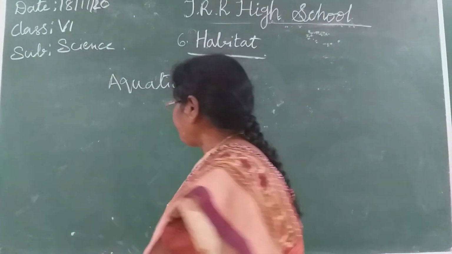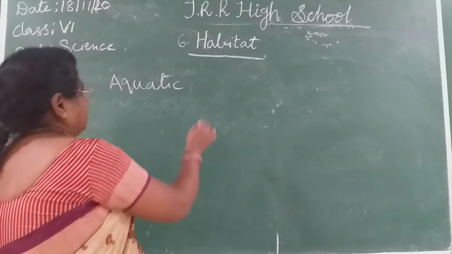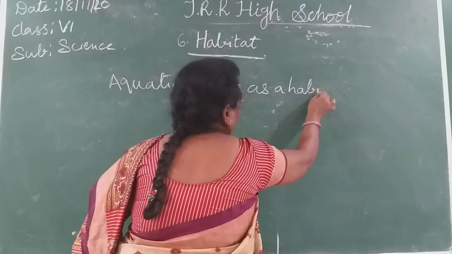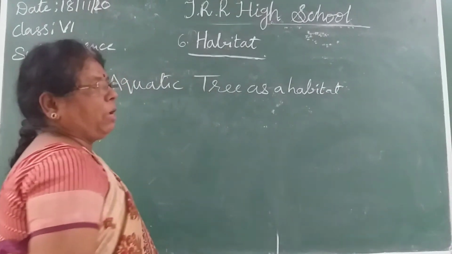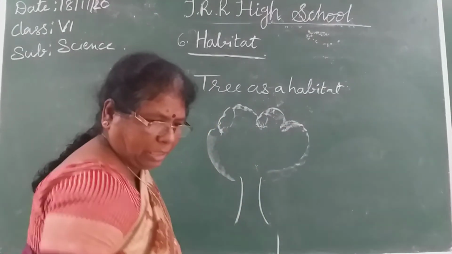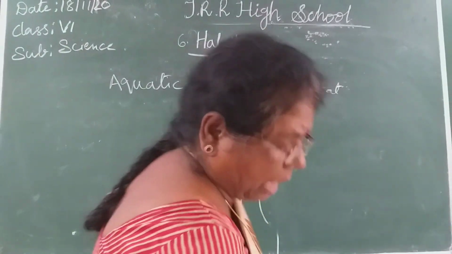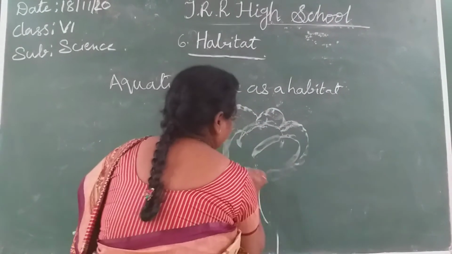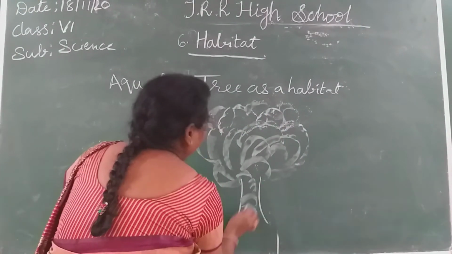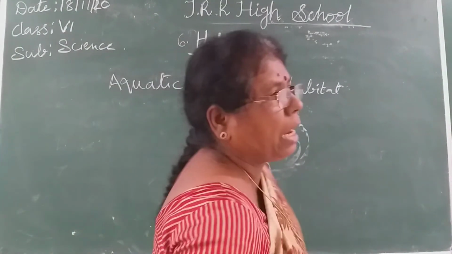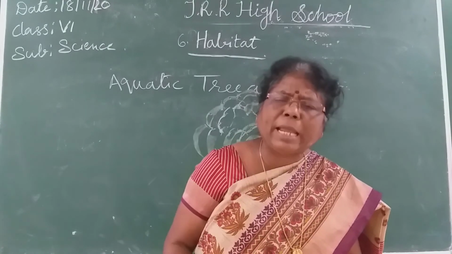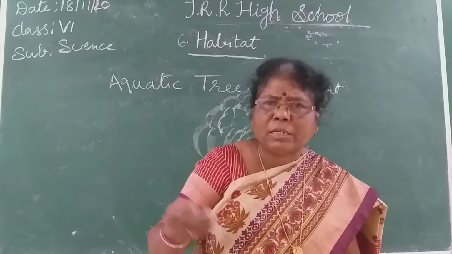Next, coming to tree as a habitat. Different organisms make the tree as a habitat. They live on the tree. You are seeing this tree as a habitat. Most of the organisms you will find on the tree also. You will see monkeys, birds, insects will be there, eggs of the insects will be there, they lay eggs under the leaves also.